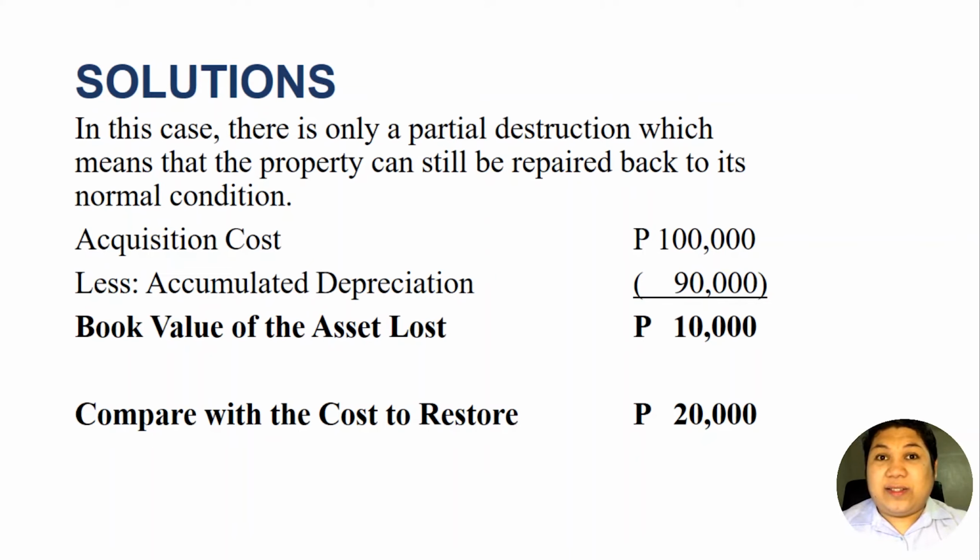This is the loss that the taxpayer incurred when it repaired or restored the property. Since it exceeds the book value of the property, this loss cannot be deducted in full. We can only deduct the loss equivalent to the book value of the property, not the 20,000 pesos.